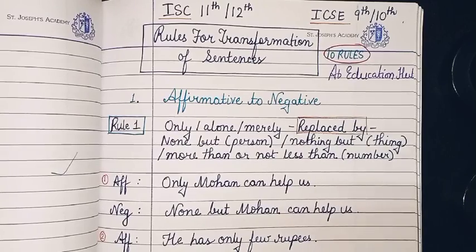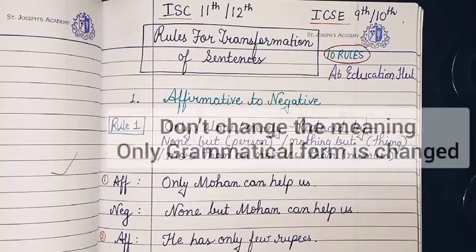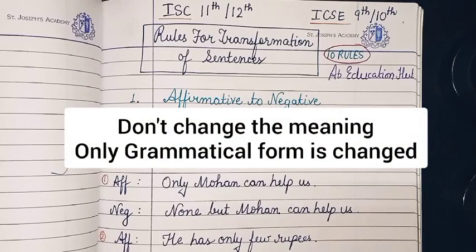Now what happens in this question is many students are perplexed how to write the sentence. Sometimes they get a zero. I'll tell you the reason why. What happens is you change the meaning. You have to change only the grammatical form, not the meaning.